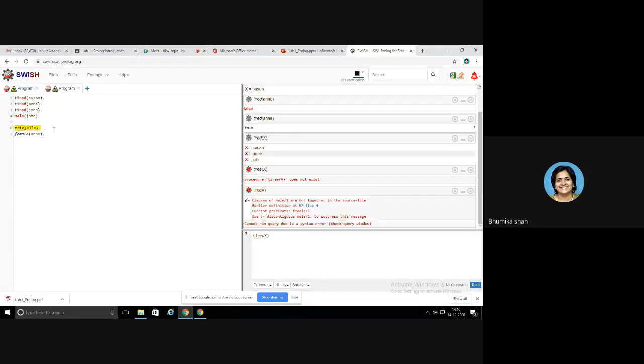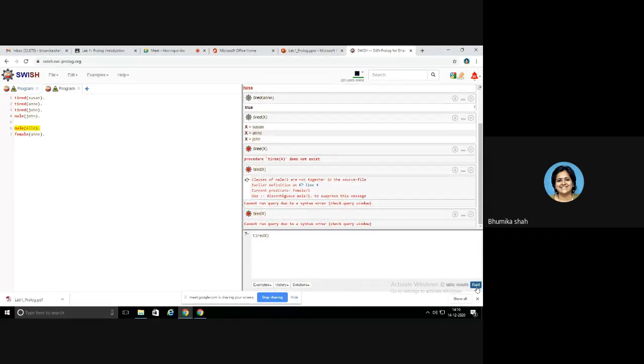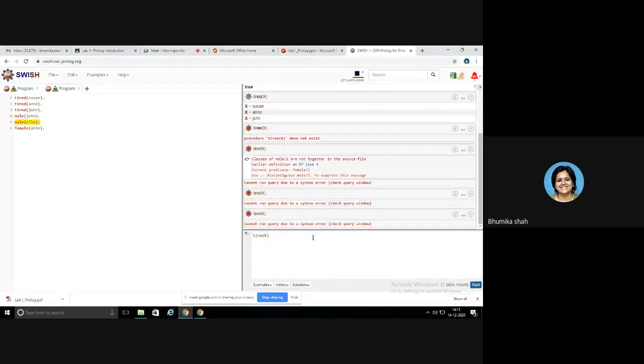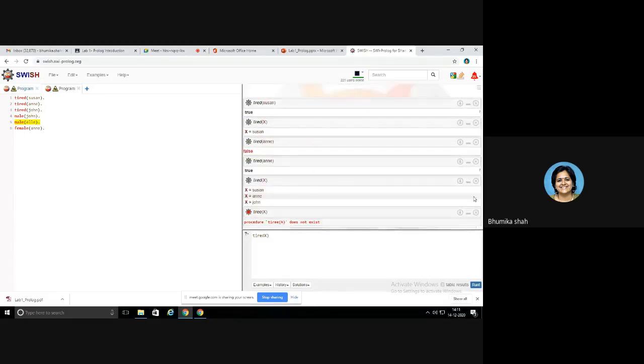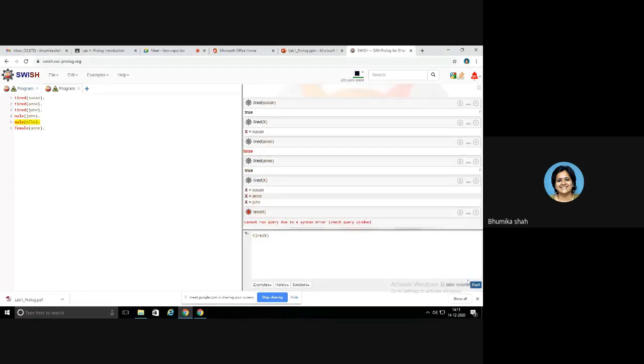So if I write like this and now when I run, just a second, there is some problem here. Delete. Okay. Cannot run due to syntax error. Check query window. Okay, it's executing. That's why it is giving you error. Oh, I'm extremely sorry. See, this kind of mistake we make. Insert has been pressed, hence it was happening.